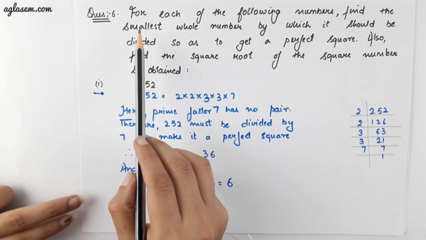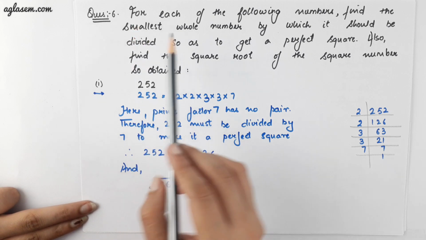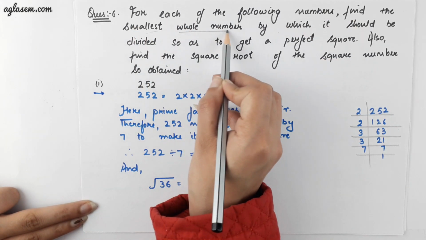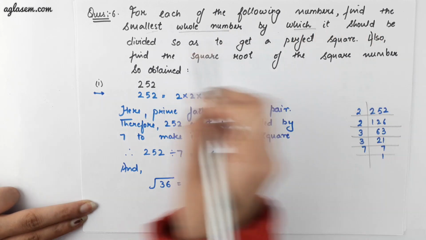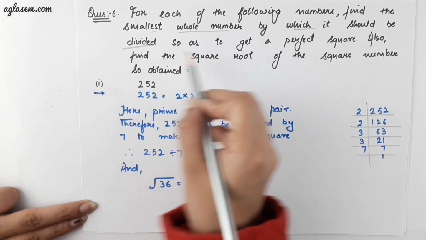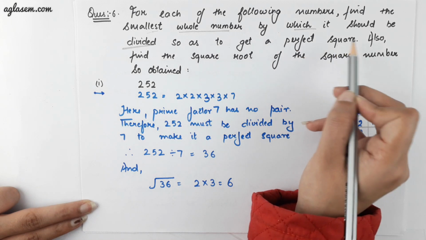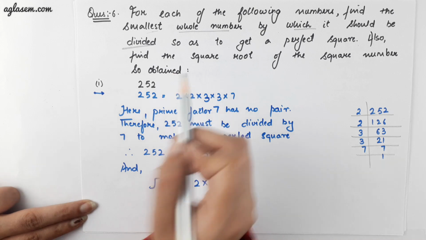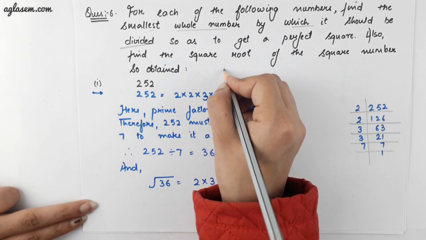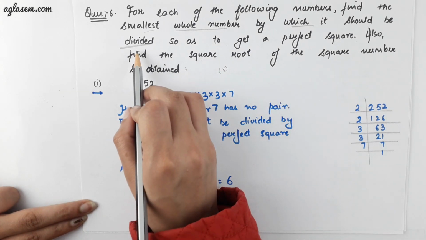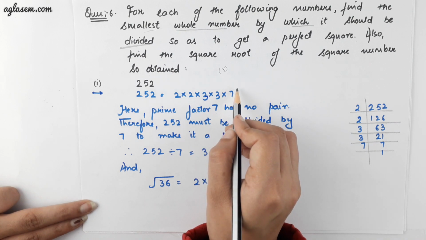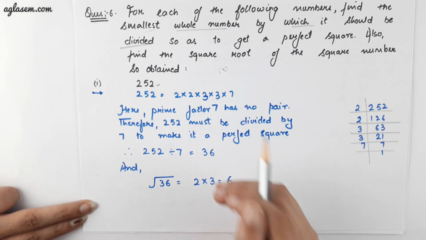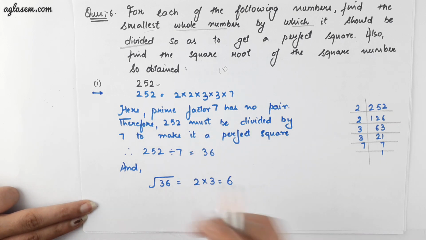Moving ahead to question number 6, it says, for each of the following numbers, find the smallest whole number by which it should be divided so as to get a perfect square. Also, find the square root of the square number so obtained. In the previous question, we multiplied with the smallest number, and in this question, we will divide by the smallest number to make the number a perfect square number. Here also, we will do the same approach.